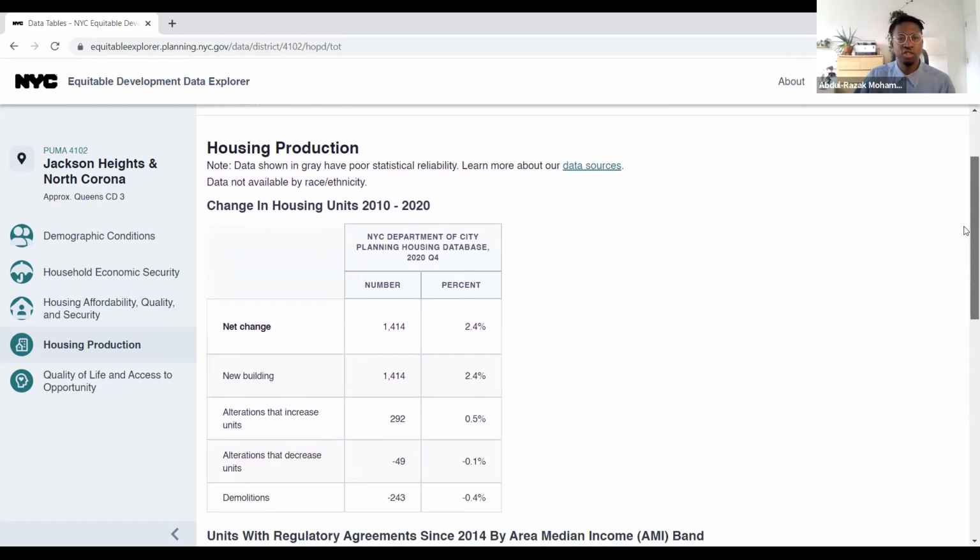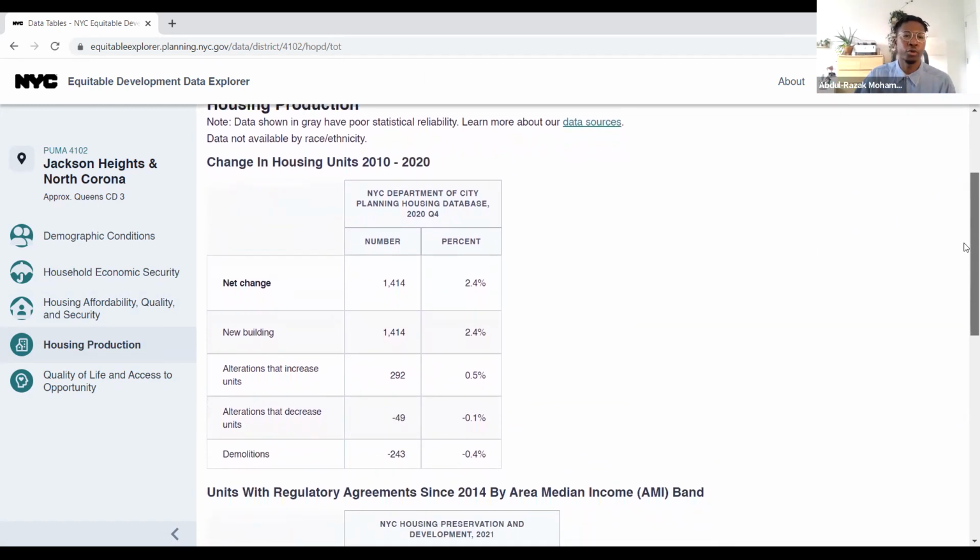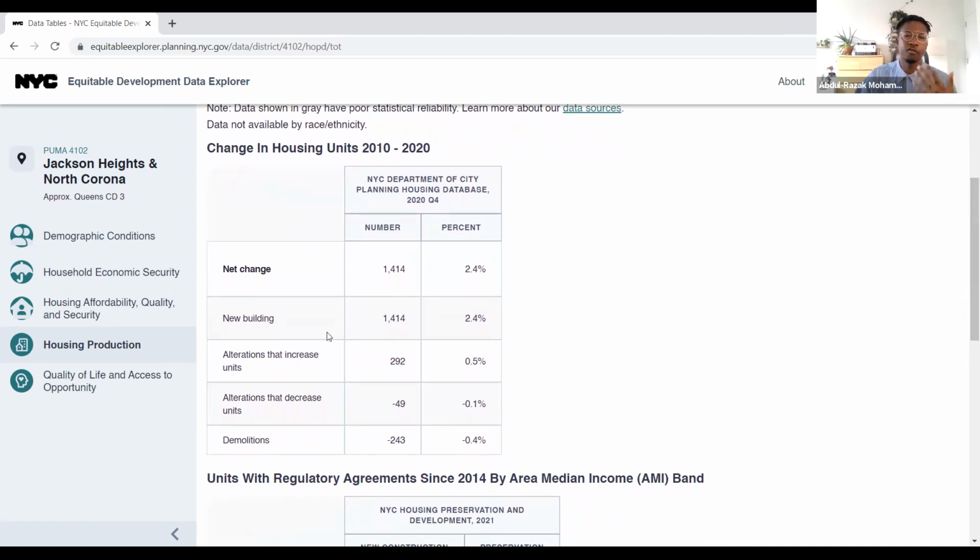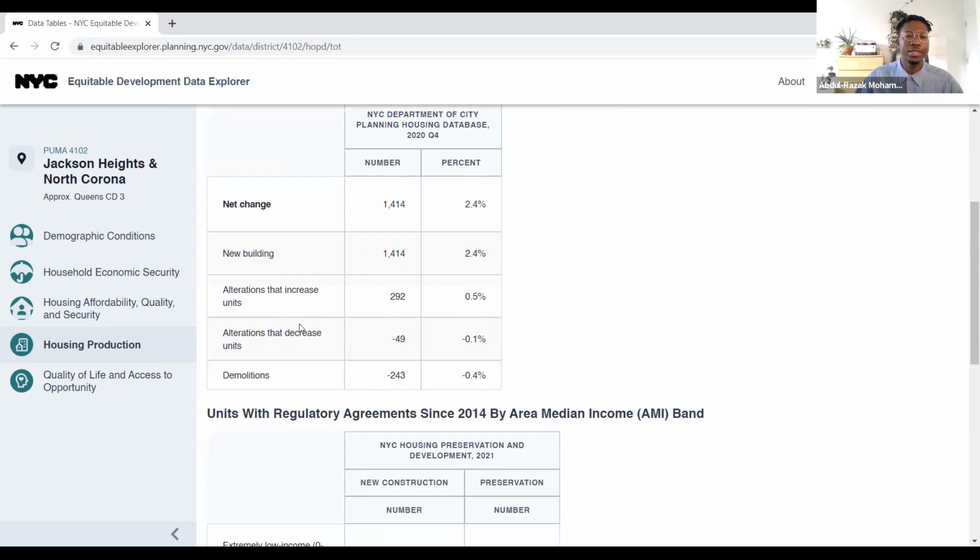When we look at this information for Jackson Heights and North Corona, we can see the kind of rates of new buildings or changes to buildings that have happened in the community. And so we can see that between 2010 and 2020 here, there have been about 1,400 new housing units built through new buildings within the district. And then we can see that there have been a certain number of alterations to increase units, and a certain number of demolitions that have reduced the number of units.